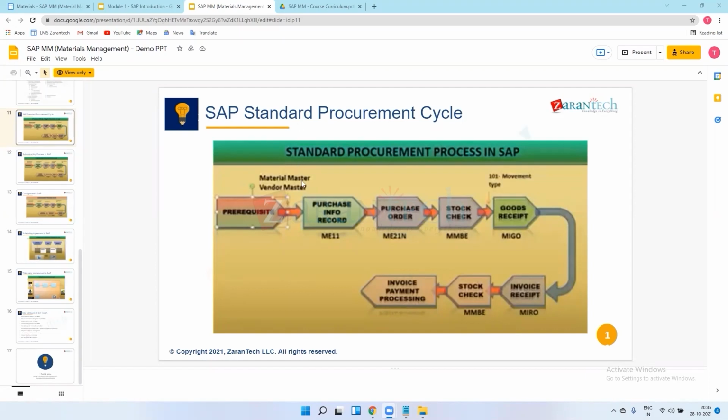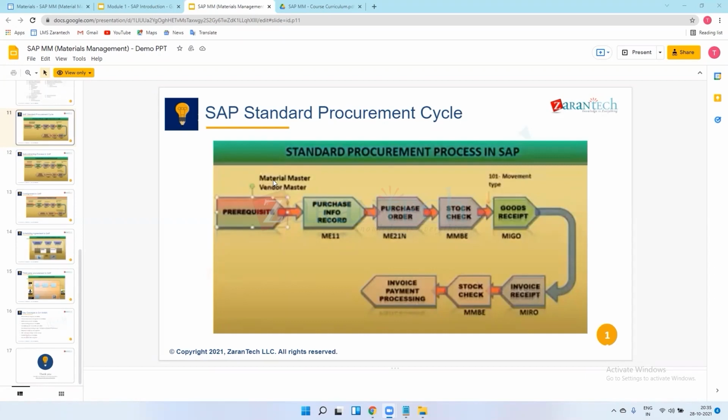Against that number we maintain the record in SAP, which is the vendor master and material master.